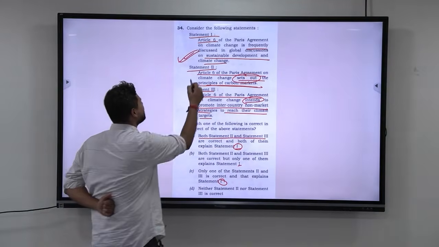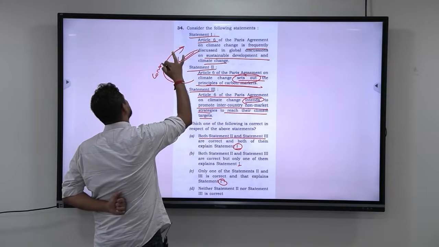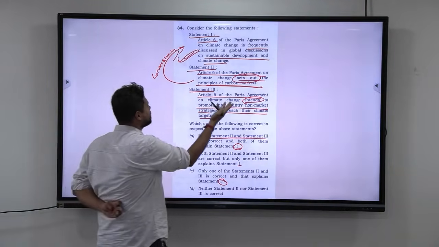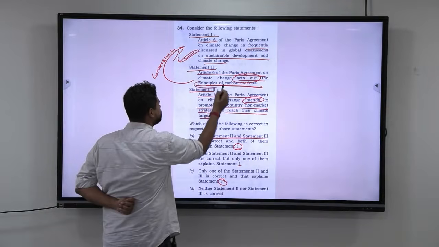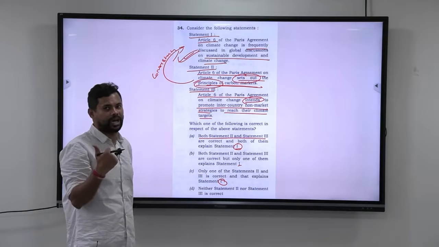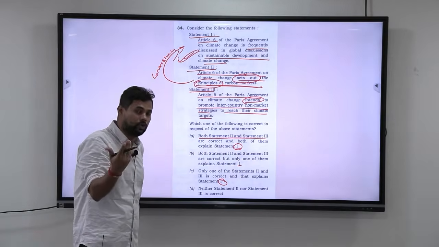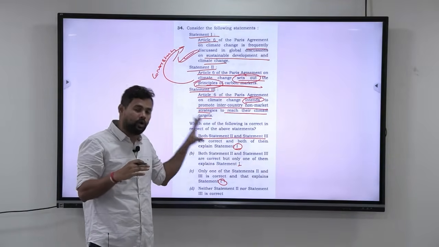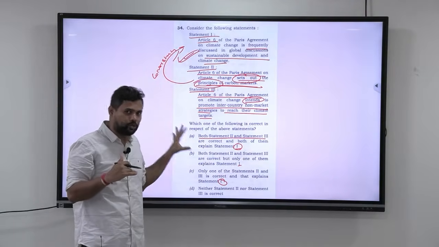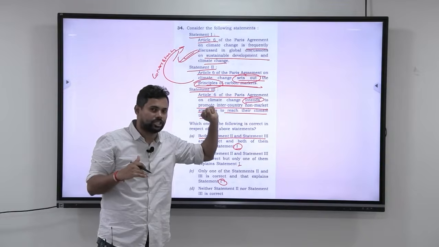There is nothing inconsistent here. Principles is a very, very broad term. There can be some principles in Article 6 that talk about carbon market. I am assuming that I don't know Article 6, but still I am able to deduce the answer. Otherwise I will explain what Article 6 is very easily.